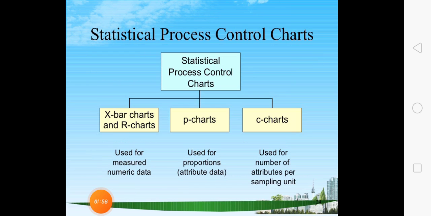What is the main objective of these statistical process control charts? It is to improve our process, to determine process capability, and it is also used for decisions regarding product specification. For current decisions on the production process, or for decisions on recently produced items, the control chart plays an important role. There are various benefits of this control chart.